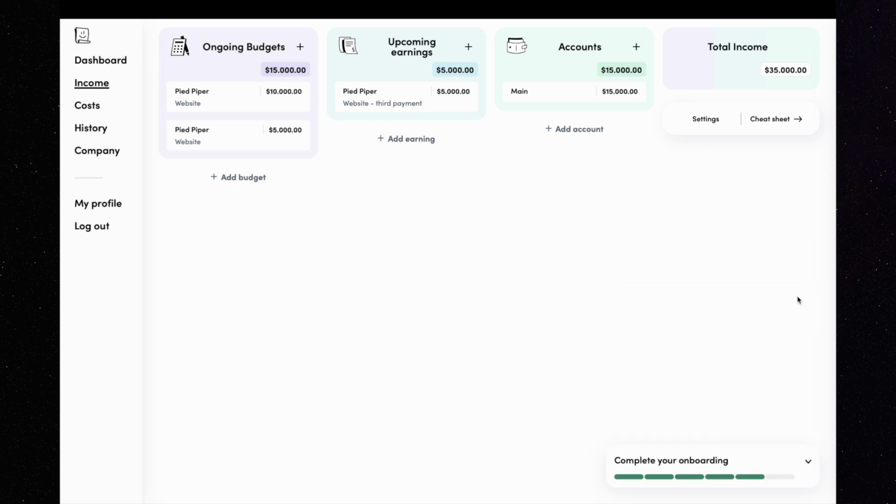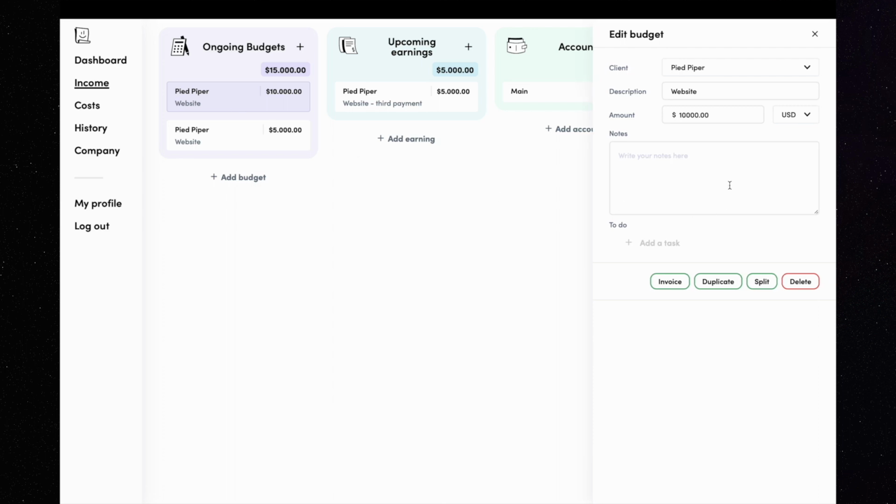As far as I know, you can't add tasks to your spreadsheets in Excel. Let's do that now to one of our records. Let's say you want to add some notes to one budget record. I click on the record and then click on the notes. I want to type here something important that I need to remember. Let's write, they have a new app launch on the 1st of May.